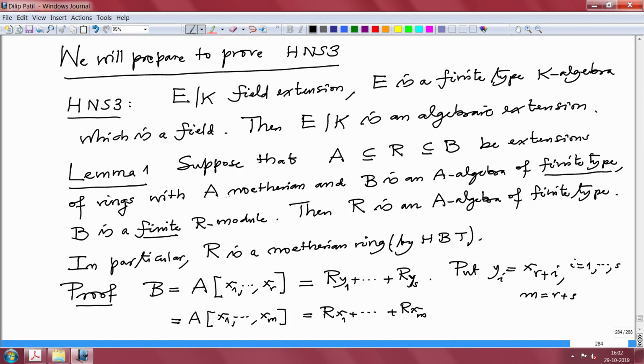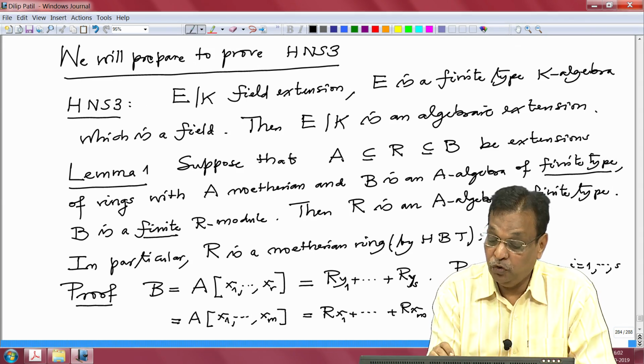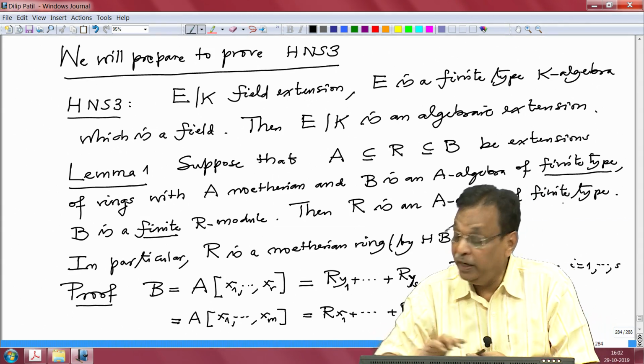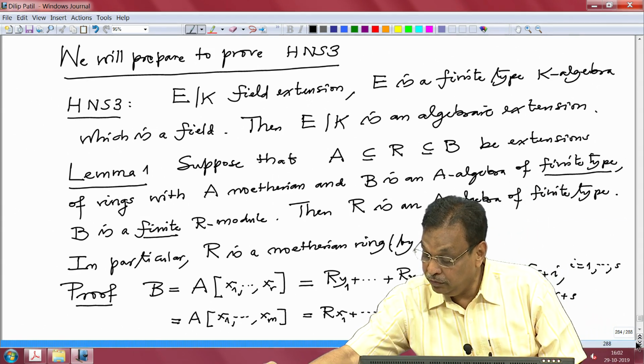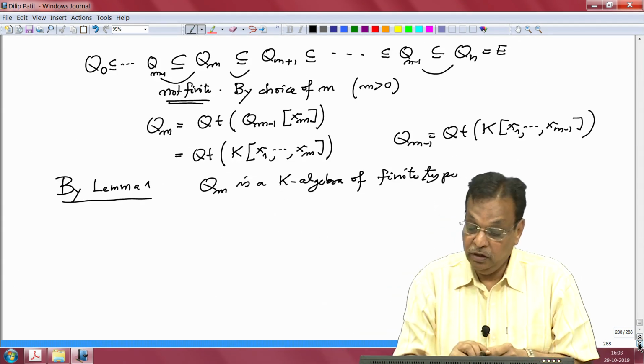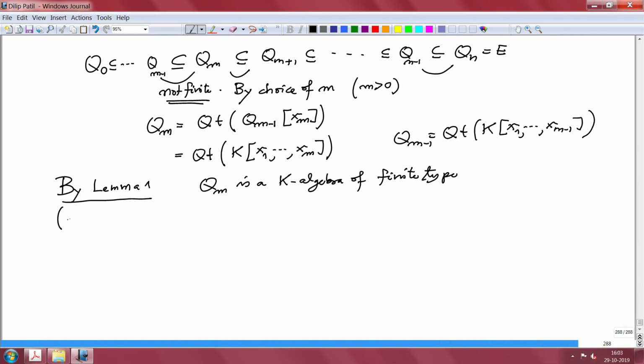This A is Noetherian, but A is our field K, therefore Noetherian, and the conclusion is that this R is an A-algebra of finite type. That is precisely what I have written. See here, I will say apply to A equal to K, R equal to Q_m and B equal to E. So therefore it is an algebra of finite type.